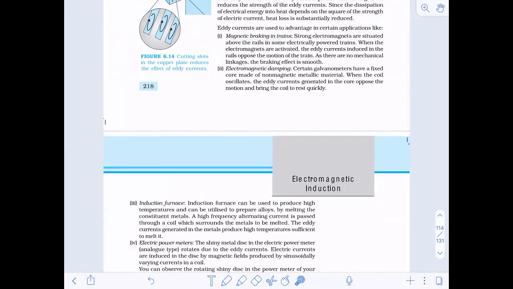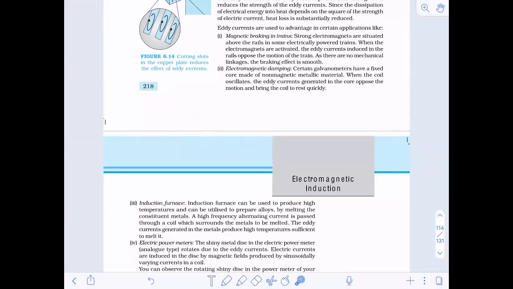The trains will have that sheet, and when it rotates, what happens with the magnetic field generated? They will stop. On both sides we create an electromagnet. When you apply the brake, there is a coil here and here, so a north pole and a south pole get developed, and in between there is an axle. When you rotate it, an eddy current is induced in this disc, and because of the eddy currents, the disc stops, and hence the axle stops. So that is a magnetic braking system.